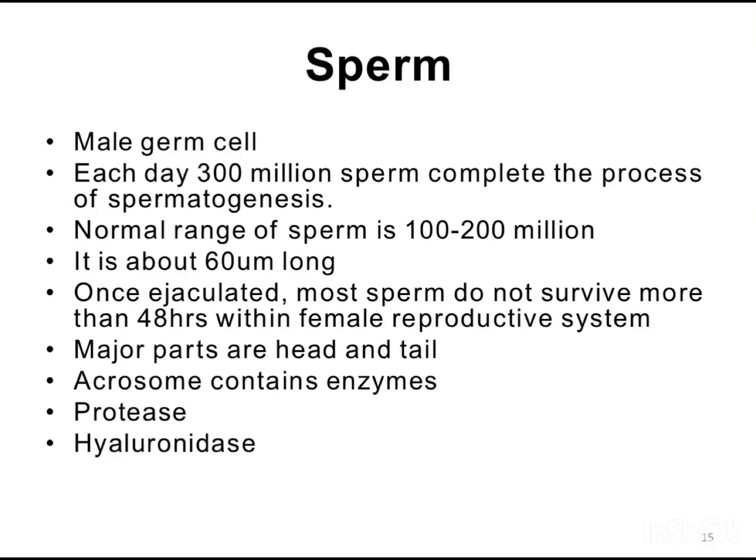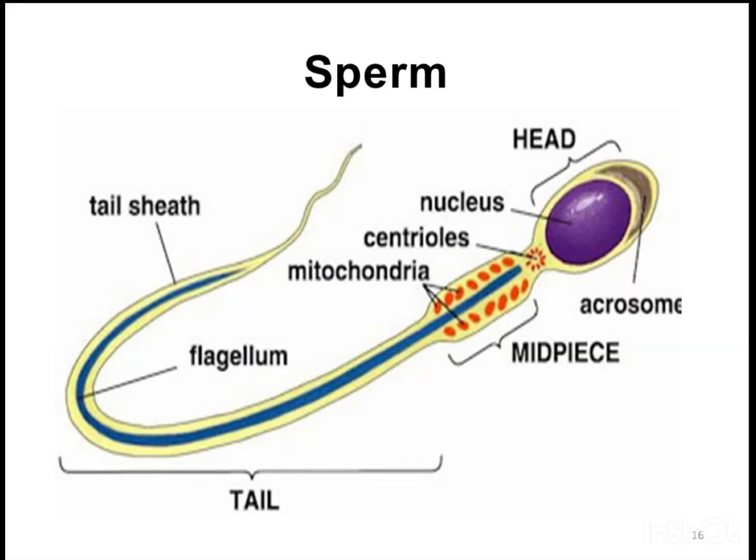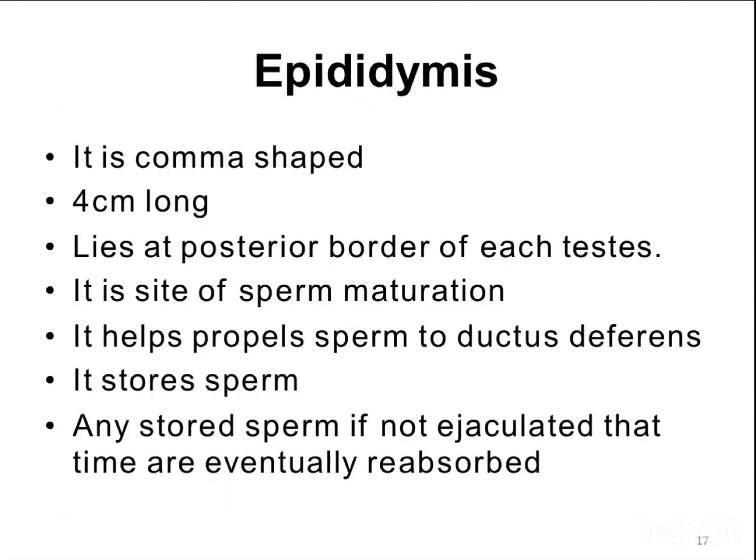Sperm, the male germ cell. Each day 300 million sperm complete the process of spermatogenesis. The normal range of sperm is 100 to 200 million. It is about 60 micrometers long. Once ejaculated, most sperm do not survive more than 48 hours within the female reproductive system. Major parts are the head and tail. The acrosome contains enzymes, protease and hyaluronidase. Sperm: head, tail, sheath, nucleus, centrioles, mitochondria, flagellum, acrosome, mid-piece, tail.